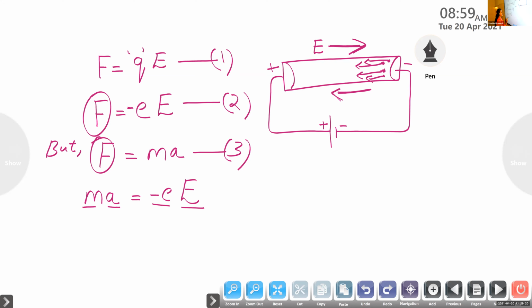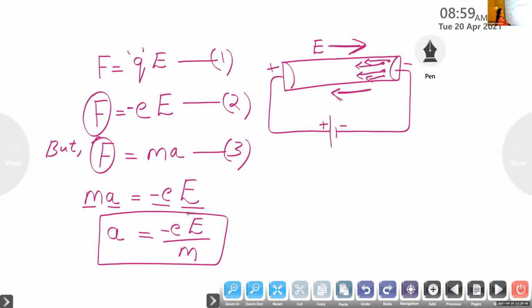So from this equation, how can we derive acceleration? a is equal to, what is the equation for a? Just rearrange the equation and find an expression for the acceleration of the particle. a is equal to minus eE divided by m. So this is the acceleration of the electron that is drifted from negative to positive side.